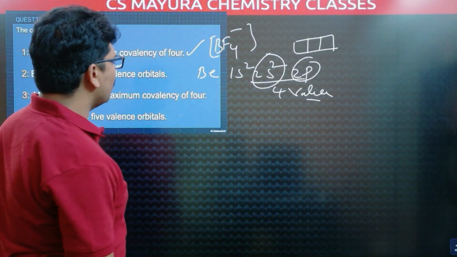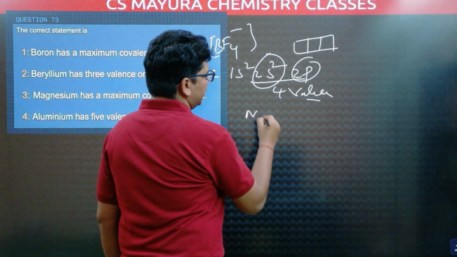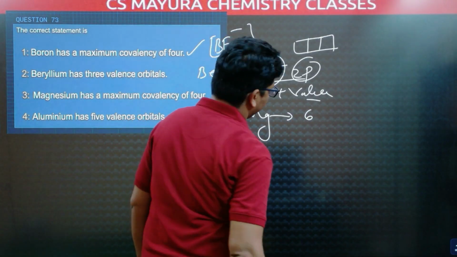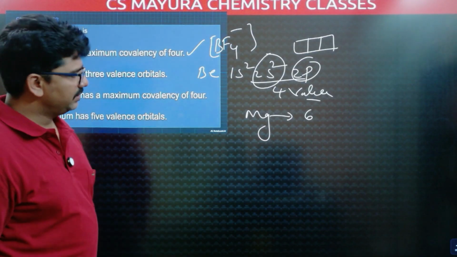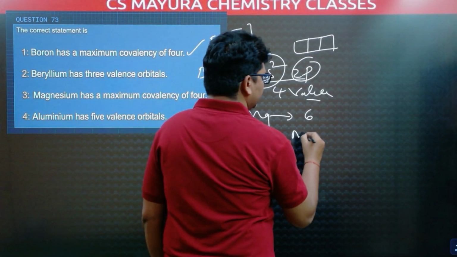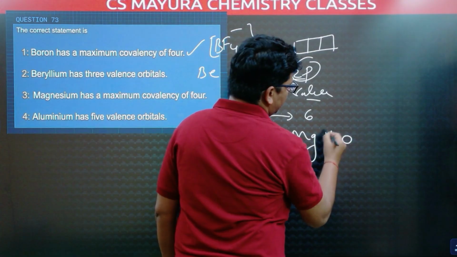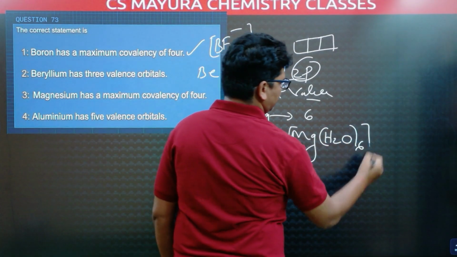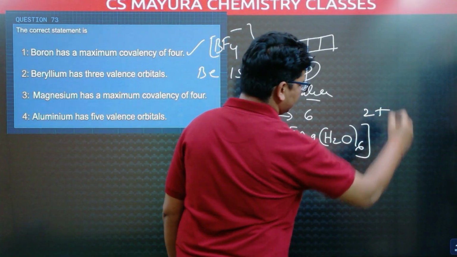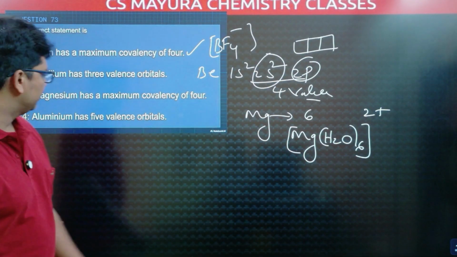Magnesium has maximum covalency of 4. No. Magnesium maximum covalency 6. It will give a complex Mg(H2O)6 2 plus. So one complex is there in NCERT.